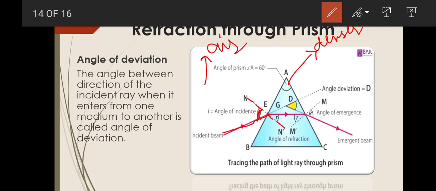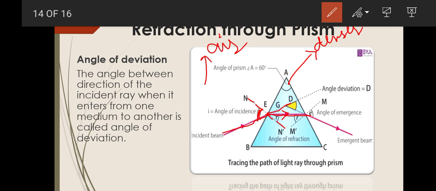So now the incident beam is traveling from air and passing inside the glass, inside the denser medium. So what should happen here? Will the light ray bend towards the normal or away from the normal? Yes, as it is entering from rare to denser medium, the light ray will bend towards the normal. Here you can see this is the refracted ray.